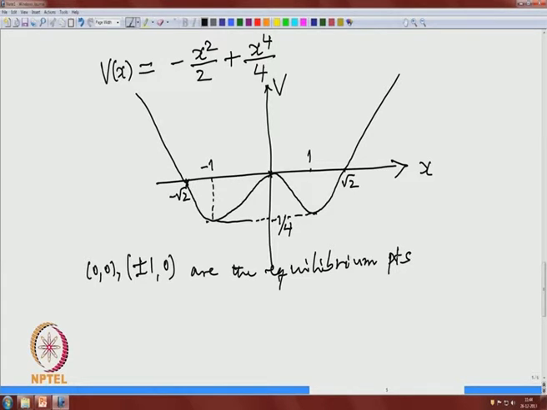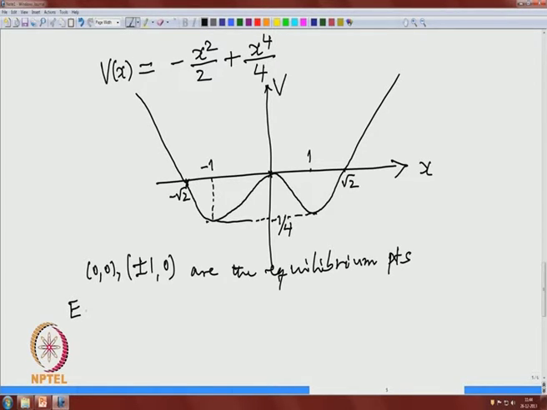This we have already done. So, this 0 0 is always unstable, and plus or minus 1 0 in this undamped case are stable, but not asymptotically stable.